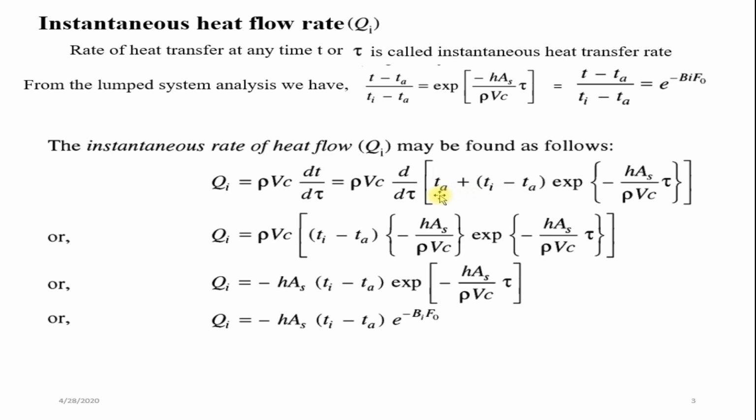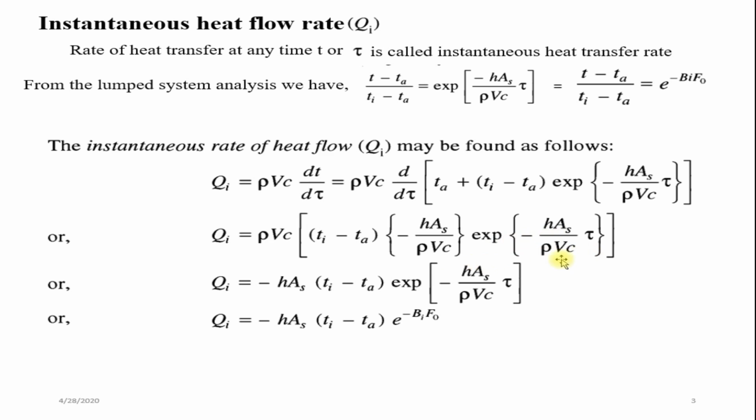Differentiation of Ta is 0 because it is independent of time tau. Differentiation of this whole term is Ti minus Ta into e power x, differentiation of e power x, into the derivative of this term, written here: Ti minus Ta into minus h into area divided by rho V C into exponential of minus h into area divided by rho V C into tau.